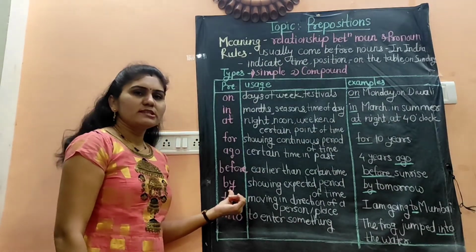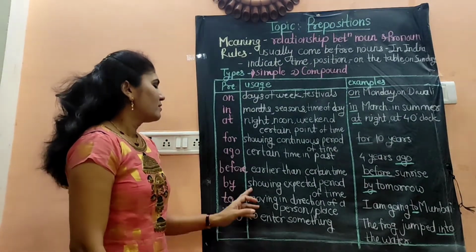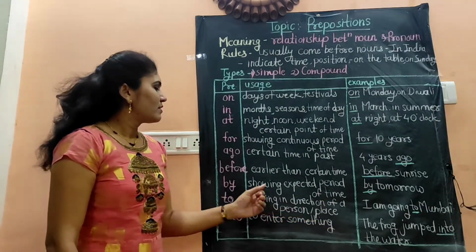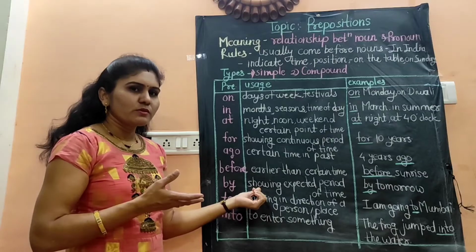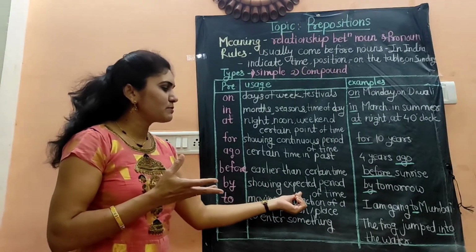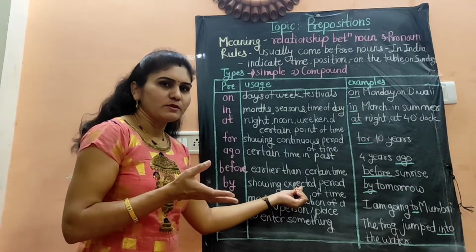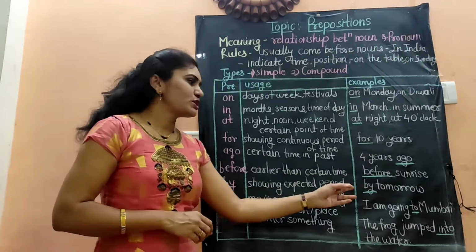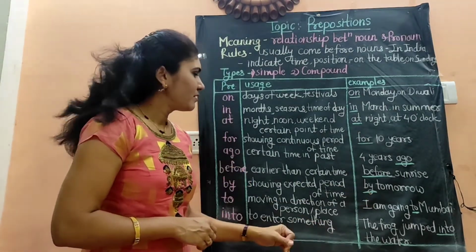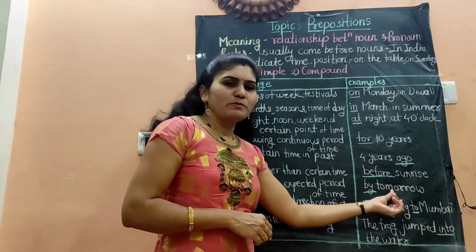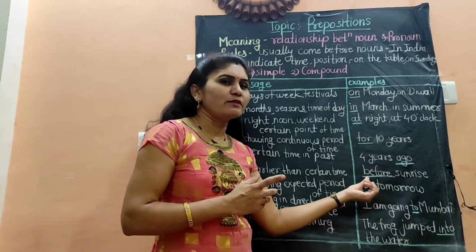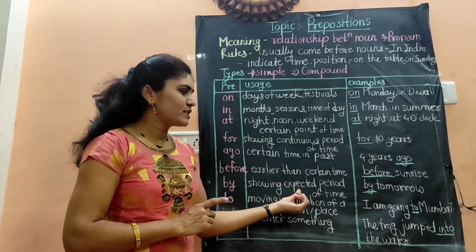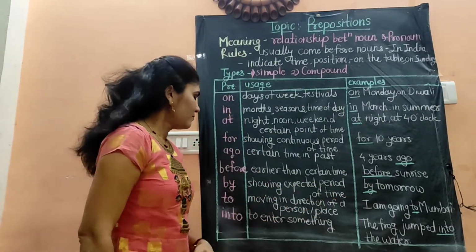The next preposition is by, showing an expected period of time. If we want to give some expected period of time to the students or to anyone, then we can use the preposition by. For example, by tomorrow. By tomorrow you have to do the homework. Here I have told you the expected period of time.